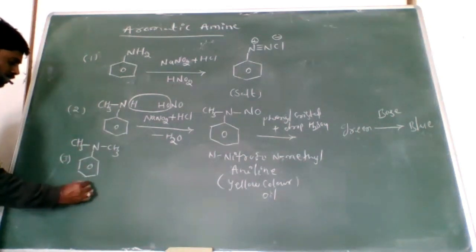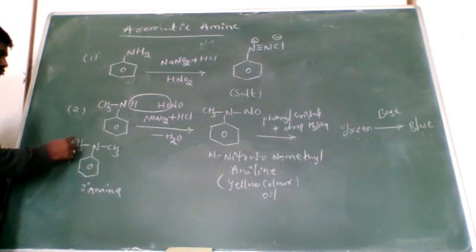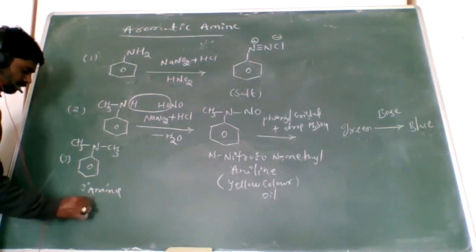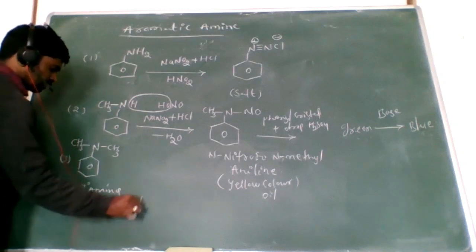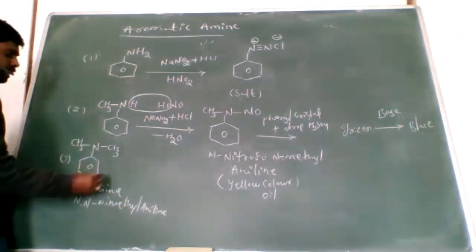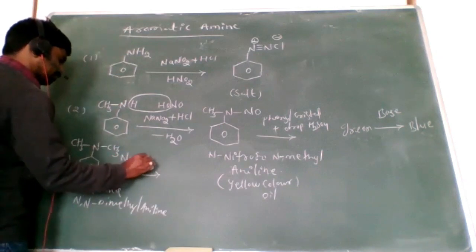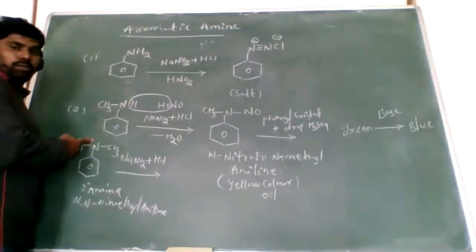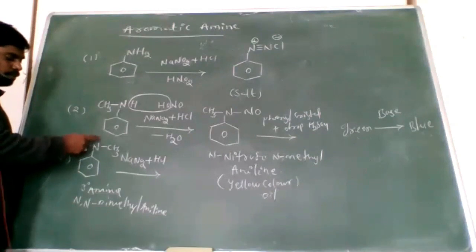The name is N,N-dimethyl aniline. When N,N-dimethyl aniline reacts with nitrous acid, NaNO2 plus HCl, there is no hydrogen on the nitrogen.